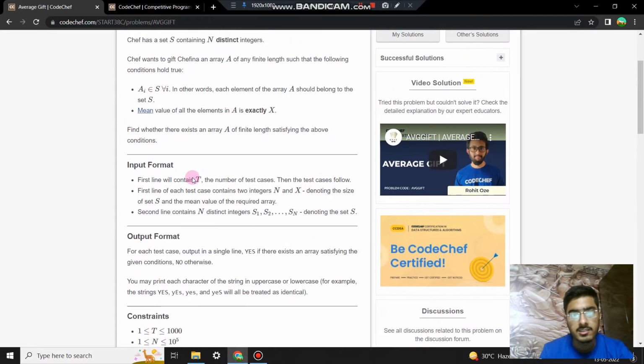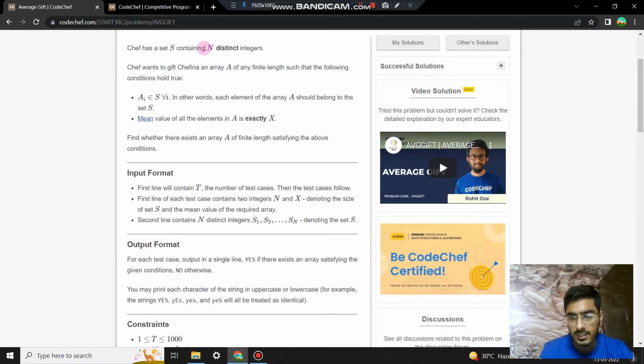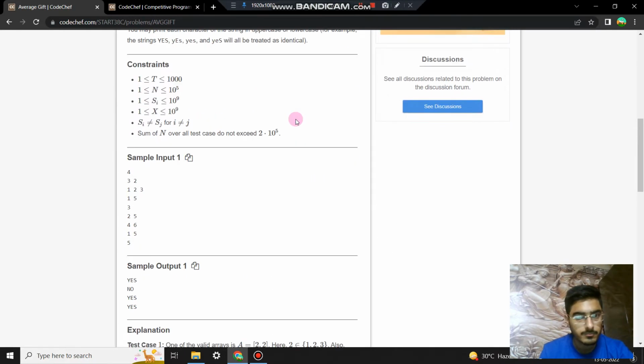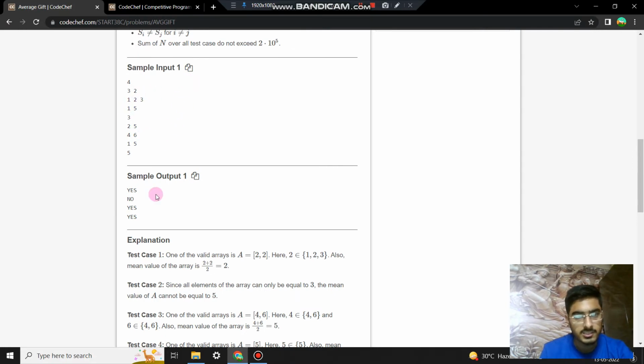This defines that the elements in the S array are distinct. So these are the input, test case and output.